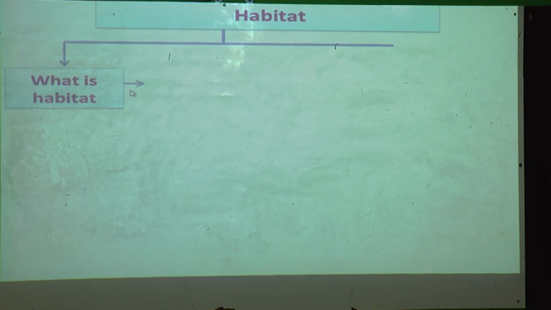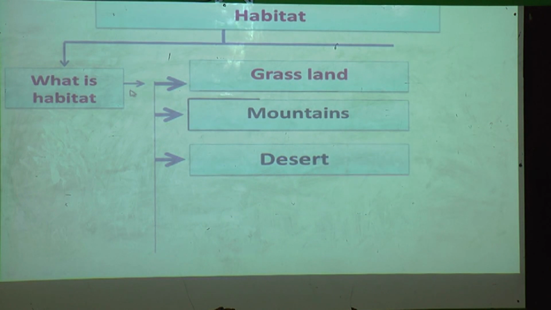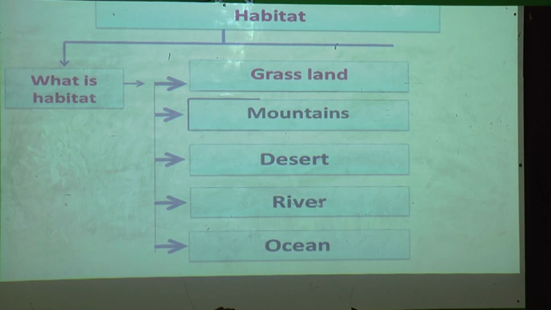Those are grassland, mountains, desert, river and ocean. These are some habitats present on earth.